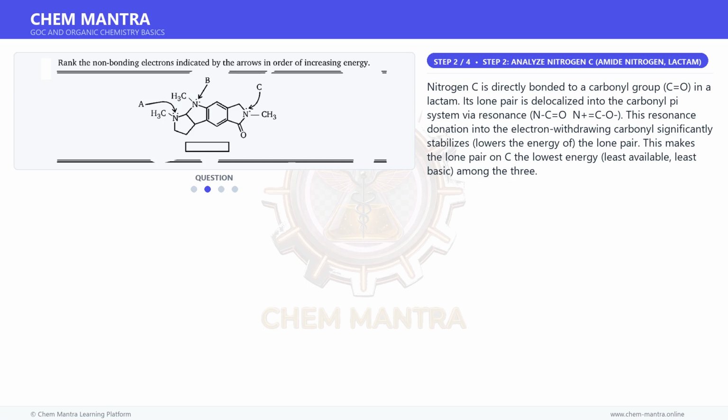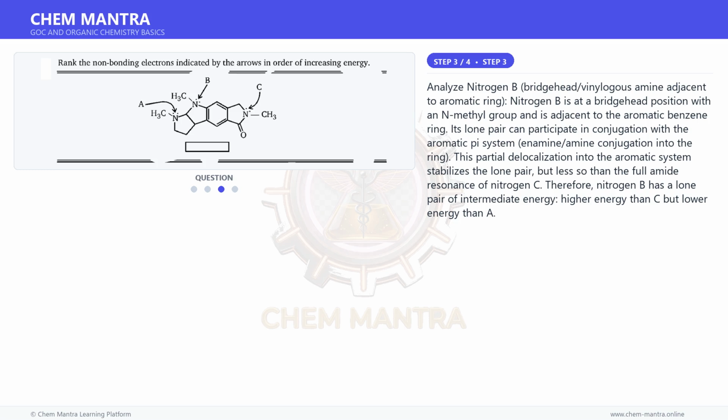Nitrogen C is directly bonded to a carbonyl group, C=O, in a lactam. Its lone pair is delocalized into the carbonyl pi system via resonance, N-C=O to N+=C-O-. This resonance donation into the electron-withdrawing carbonyl significantly lowers the energy of the lone pair. This makes the lone pair on C the lowest energy, least available, and least basic among the three. Moving on to the next step.